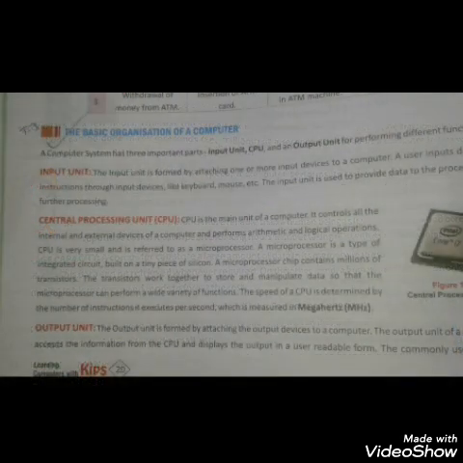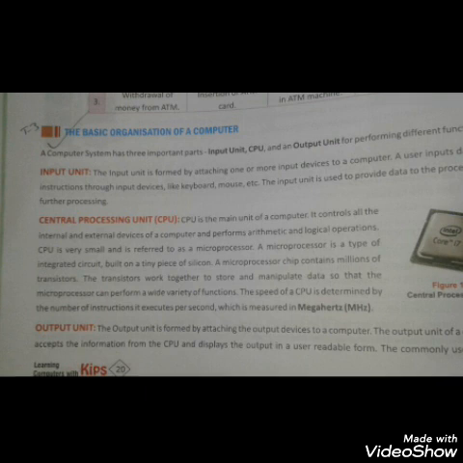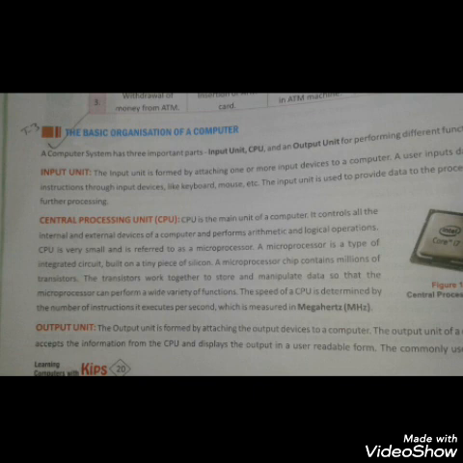So students, now we shall talk about the basic organization of the computer. As we all know, any computer system has mainly three important parts: the input unit, CPU, and output unit, for performing different functions.